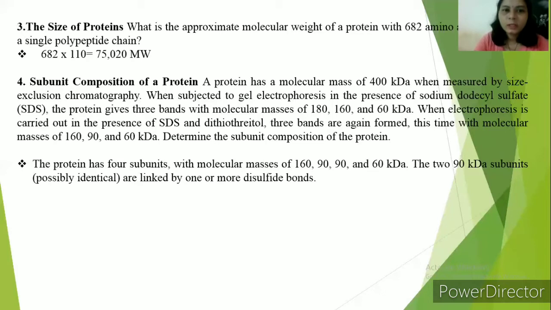But the bands obtained in the presence of SDS and dithiothreitol are 160 plus 90 plus 60, that is 310. But the total molecular weight is 400 kilodalton. So in addition, 160 plus 90 plus 60 plus 90 is equal to 400. So the protein has four subunits with molecular masses of 160, 90, 90 and 60 kilodalton. And the two 90 kilodalton subunits are linked by one or more disulfide bonds.